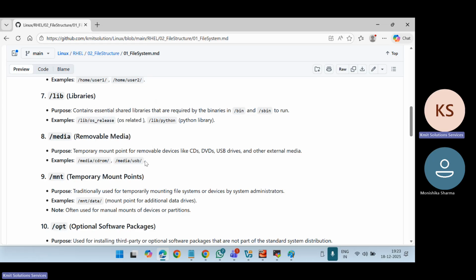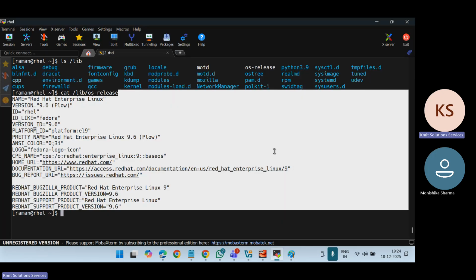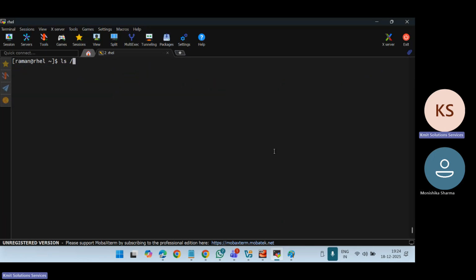So it's what we call the mount point. A temporary mount point for removable devices like CD, DVD, USB devices, etc. Let us see whether we have that. If I say ls /media,